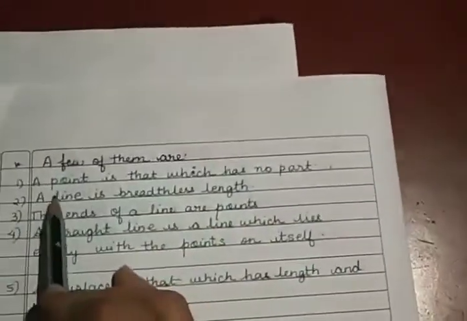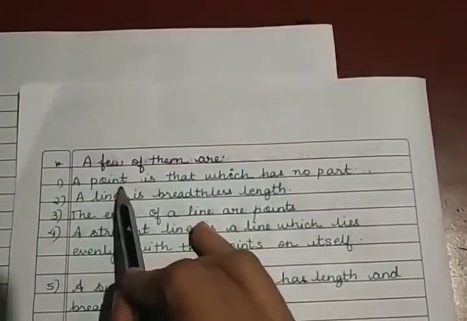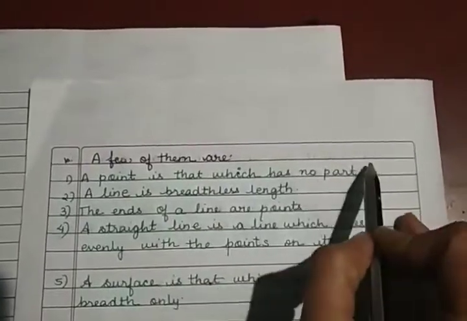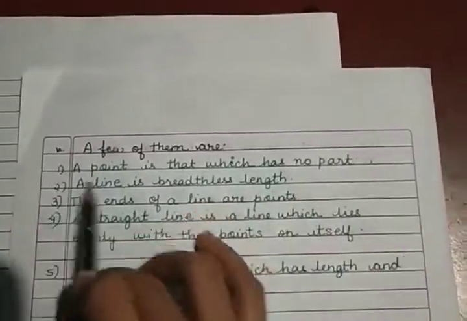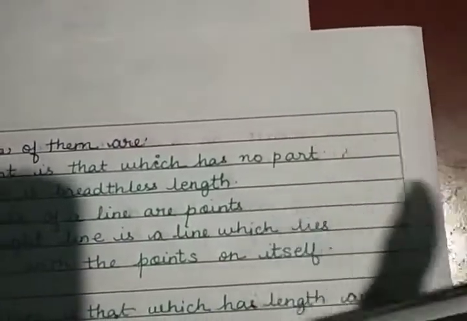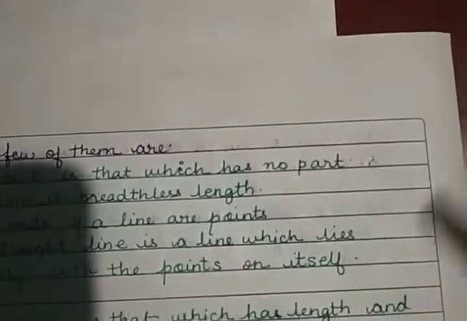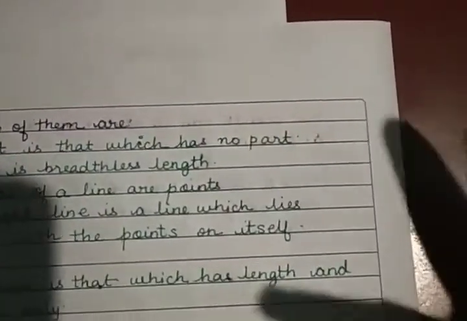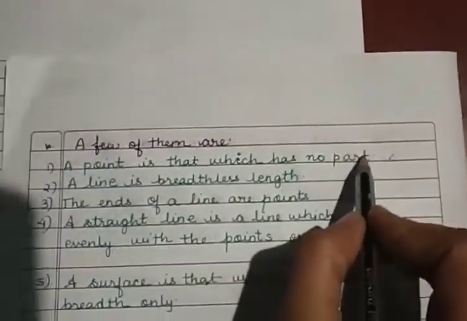The first one is, a point is that which has no part. This looks very abstract. In simple words, it says that if you take a point, it has no dimensions. It has neither height, breadth nor length. So it has no part. That is what it means.